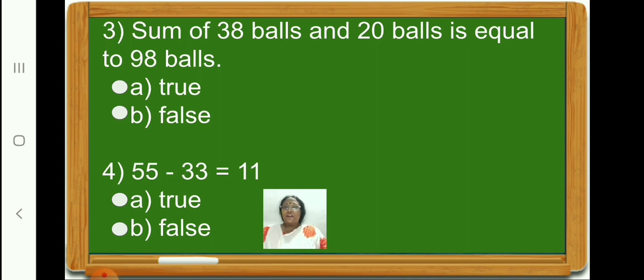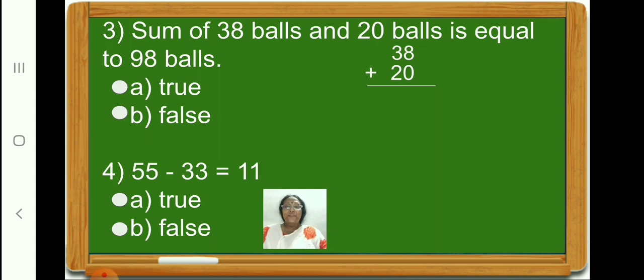So, in your rough book, children, write down 38. Now, write down plus 20. Now, let us add and see to get the sum of 38 balls and 20 balls.